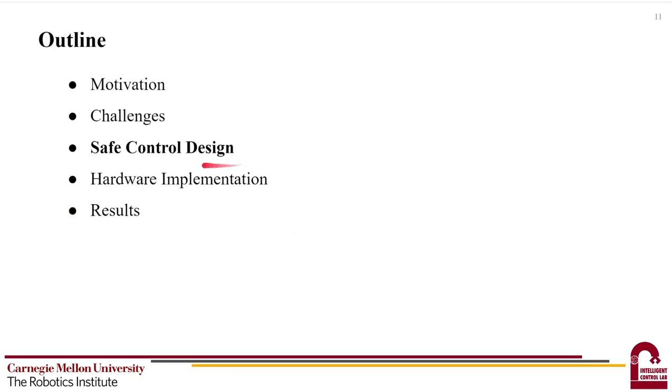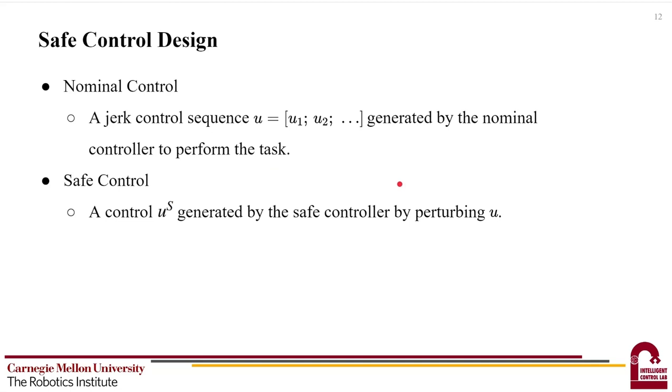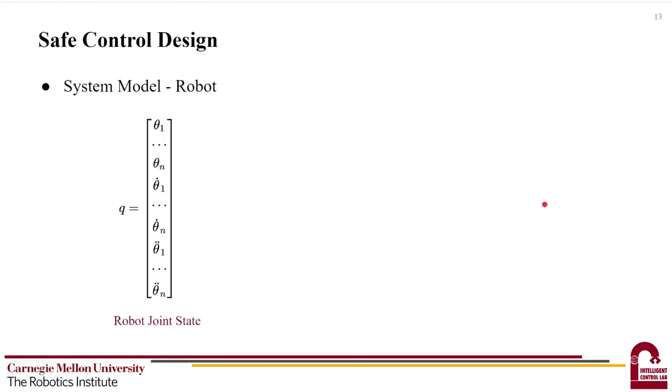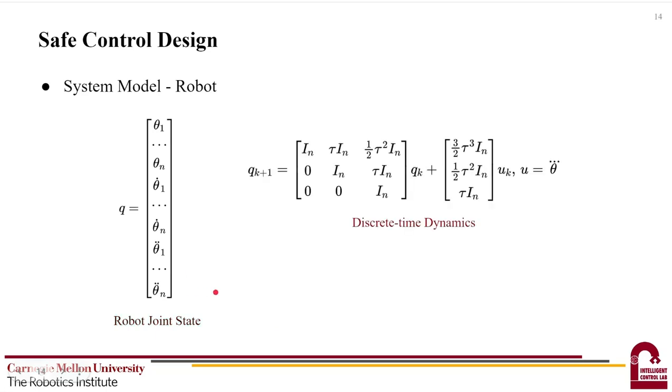Then let's talk about our method of safe control. In our problem, we assume that a nominal controller generates jerk control sequences U to perform user-specific tasks. The safe controller, on the other hand, will perturb the nominal control if necessary to guarantee safety. Considering an n-joint robot, we represent the robot state as a vector Q containing the position, velocity, and acceleration of each joint. Then, we model the robot dynamics as a third-order integrator where the control input is a joint jerk. The control input is also bounded depending on the actual robot.